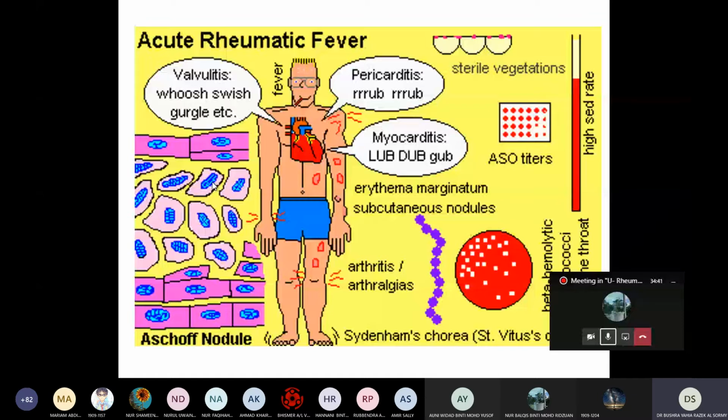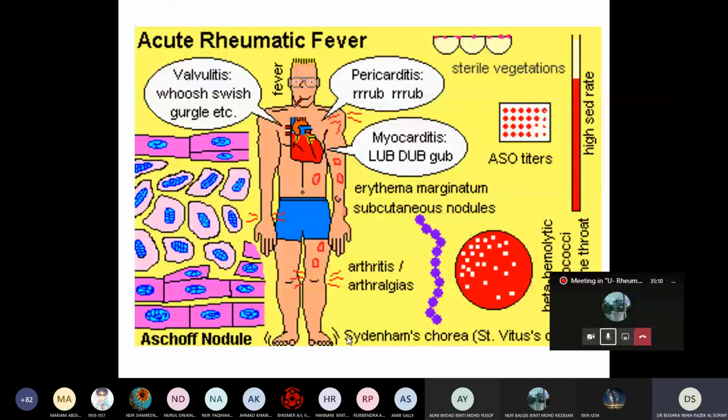In the heart, in the myocardium, we can see what we call Aschoff bodies. What is the Aschoff body? We said the Aschoff body is a granulomatous inflammation composed of lymphocytes, macrophages, and Anitschkow cells, which are macrophages with caterpillar nuclei, and also fibrinoid necrosis. Okay. In the brain, what happens?